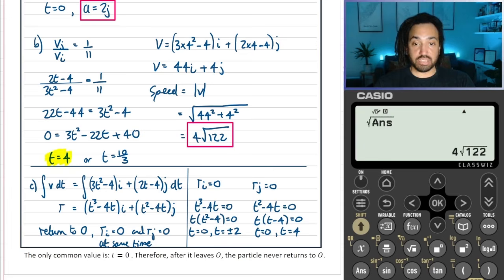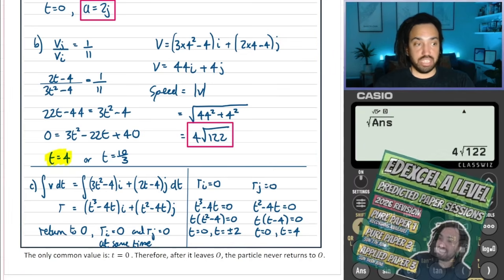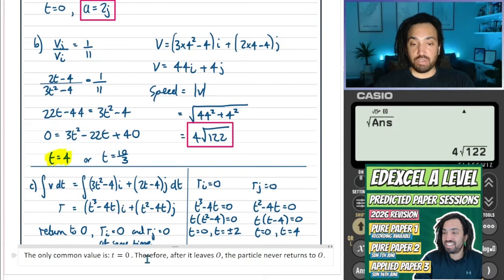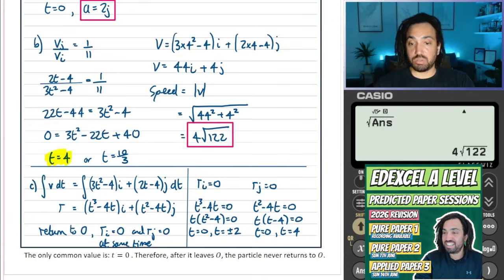And as always, we're going to want to write a little conclusion there. So I've said the only common value is t equals 0. Therefore, after it leaves the origin, the particle never returns back to the origin because there's no time in which both the position in the i and the j are 0.